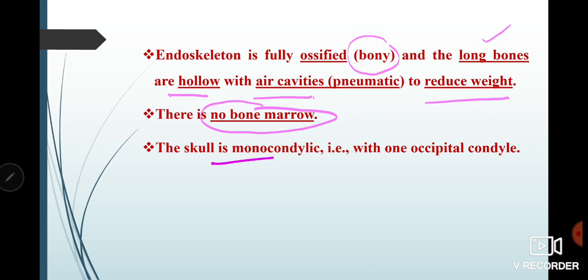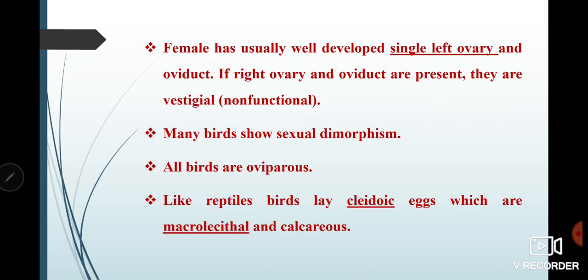Their skull is also monocondylic, or we can say they have one occipital condyle present in them. Now, if you see their females, they have a single ovary present. Only one ovary is present in females. Why only one ovary? Because if they have only one ovary, the weight of the body will get reduced, and that will help them in flight. Only the left ovary is present, but if the right ovary is also present, it will be vestigial or non-functional. It will not produce ova or anything.